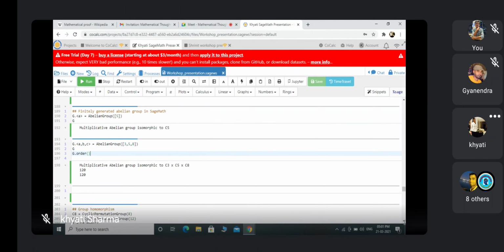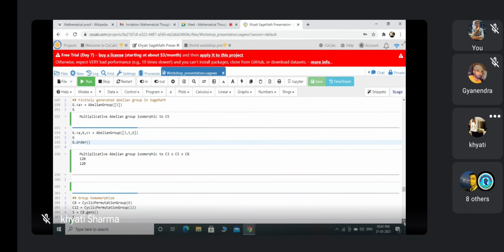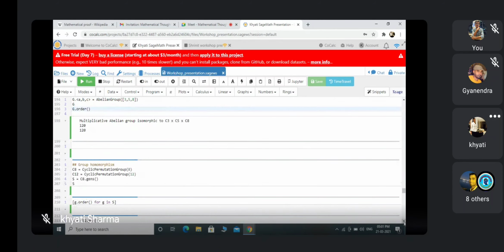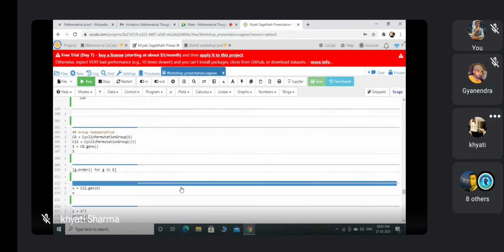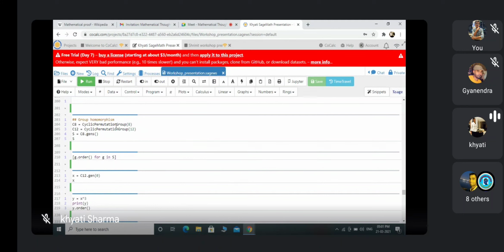The next thing I am defining here is group homomorphism. I am taking two groups, C8 and C12. C8 is the cyclic permutation group of order 8 and C12 is the cyclic permutation group of order 12, meaning a cyclic group containing 8 elements and a cyclic group having 12 elements.